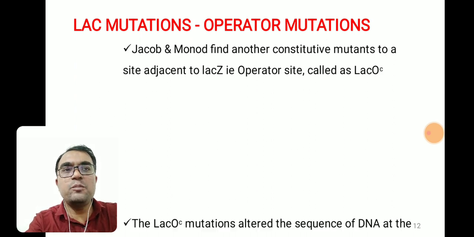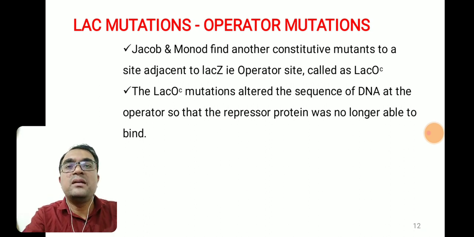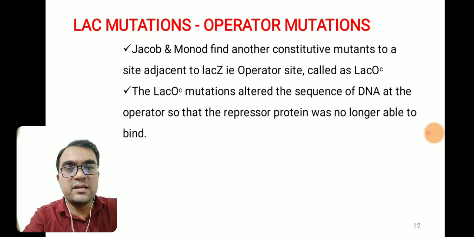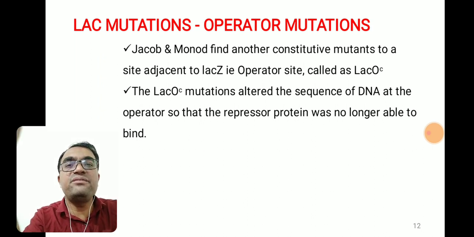And why are they called constitutive mutants? Because if there is a mutation in the operator region, then the repressor molecule cannot bind to such an altered operator. Once the repressor is not able to bind to the operator, the promoter region is constantly free for binding of RNA polymerase.